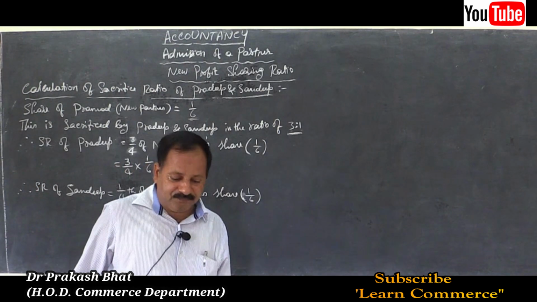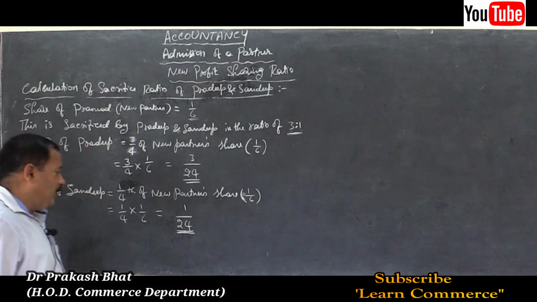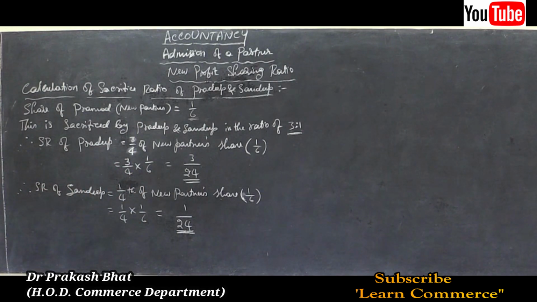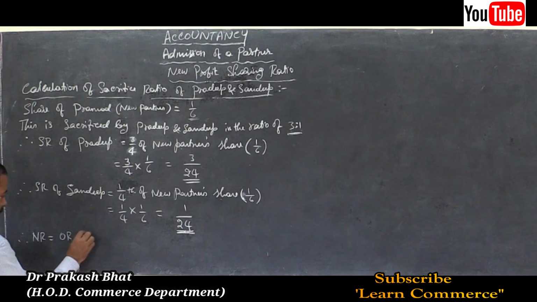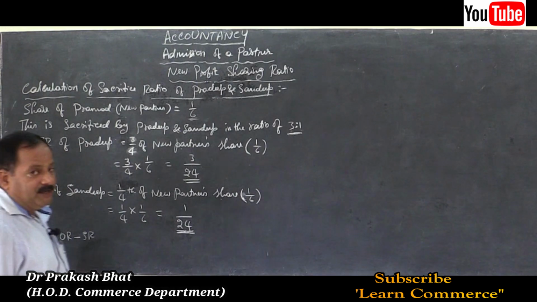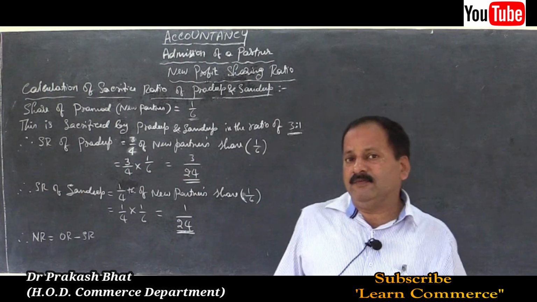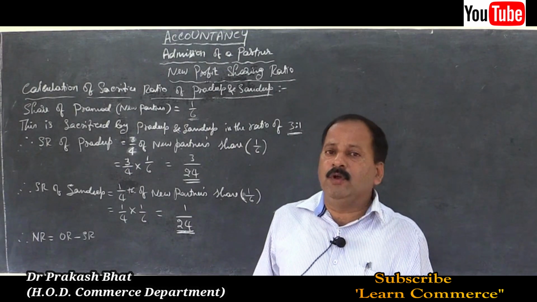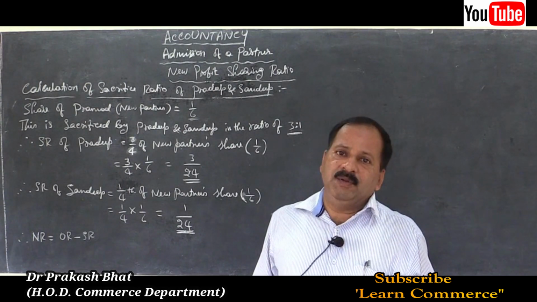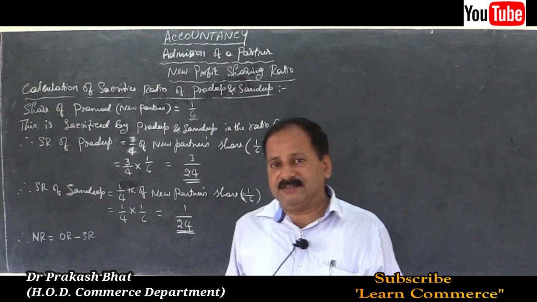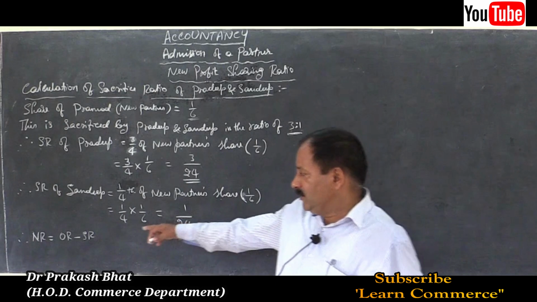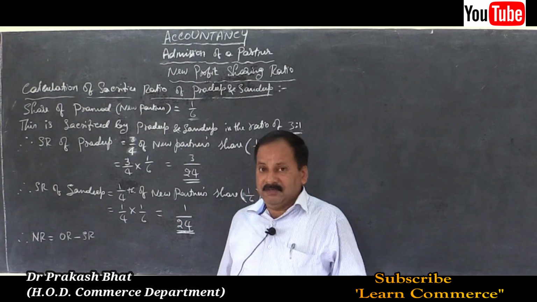Now, what we have to do is we have to calculate the new ratios of the partners. Therefore, new ratio is equal to old ratio minus sacrifice ratio. What you have to do is you have to write in full. New ratio within bracket NR is equal to old ratio within bracket OR minus sacrifice ratio within bracket SR. Then you can use the short forms. I didn't write in full, so make sure in exam you don't make the mistakes.